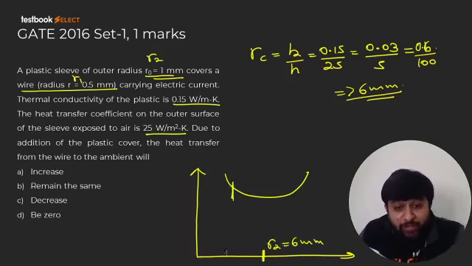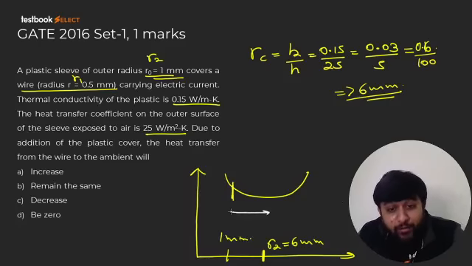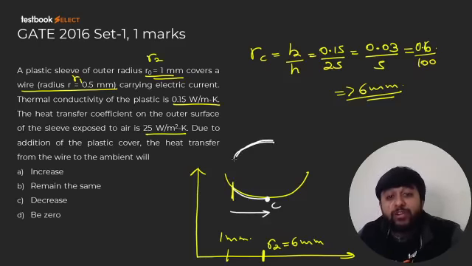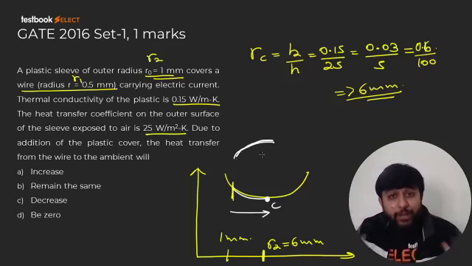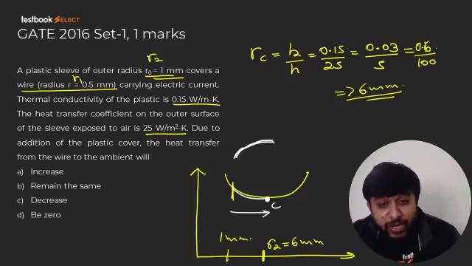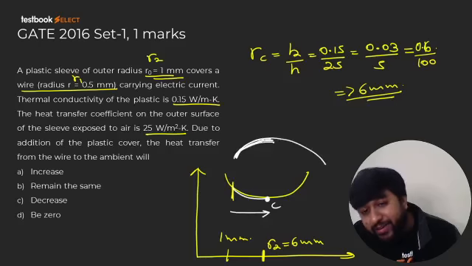What is the initial value of R2? That is 1 mm. So when you add material, you will move towards the critical point. Resistance will decrease, so the heat transfer rate will increase. So the complete answer is that initially the heat transfer rate increases and then decreases.